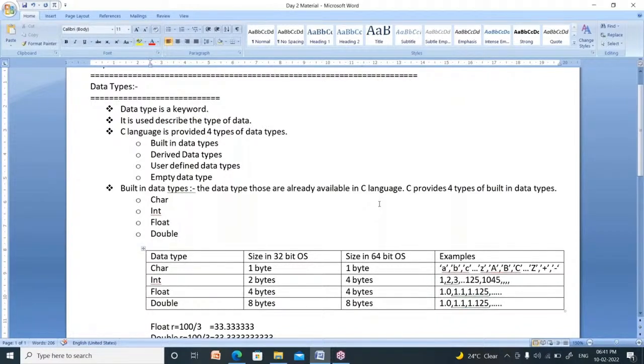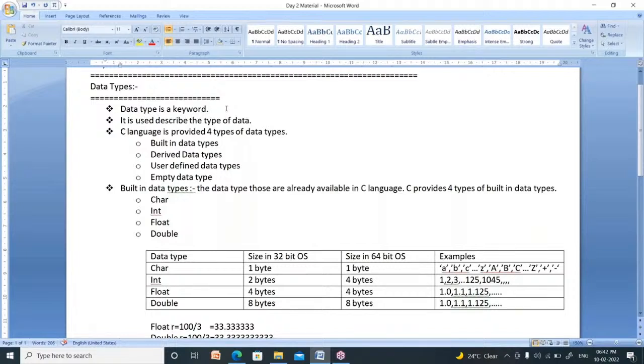What is the concept? The concept name is data type. What is data type? Data type is nothing but a keyword. What is the meaning of keyword? Write it down. New students, listen. Already listened students, note it down. Data type is a keyword.